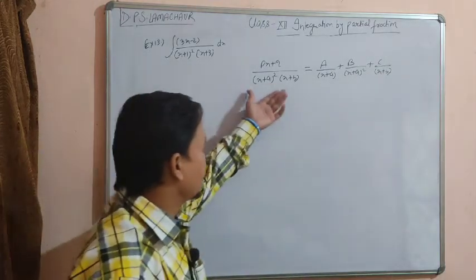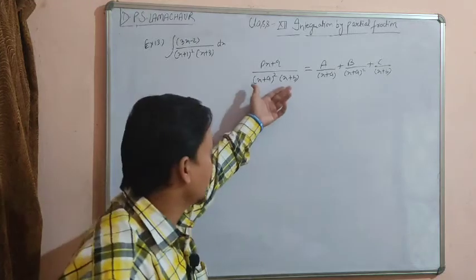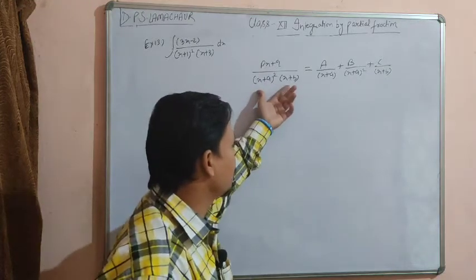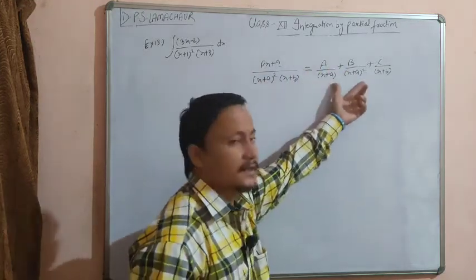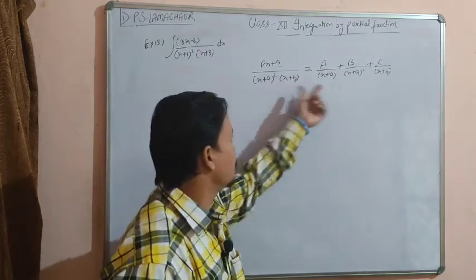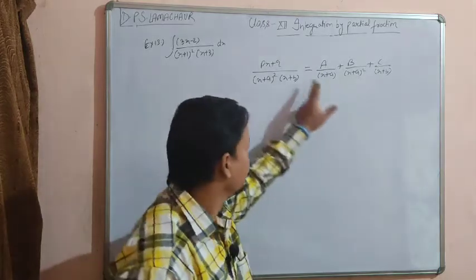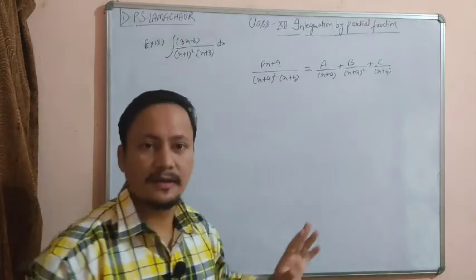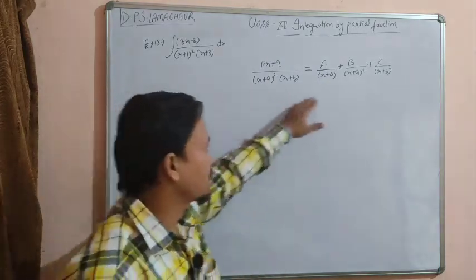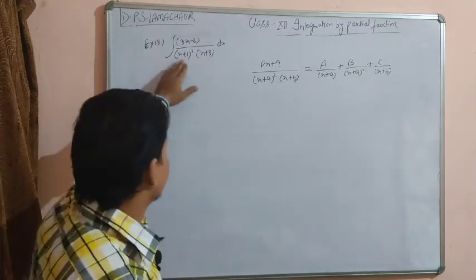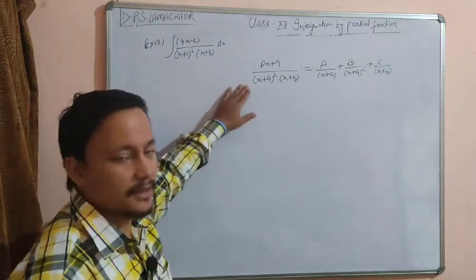So if we have this kind of rational function, then we have to break it in the form of partial fraction like this: A upon x plus a plus B upon (x plus a) whole squared plus C upon x plus b, where (x plus a) whole squared and (x plus b) are factors. Only if these are factors will they break like this. So here the condition is similar.